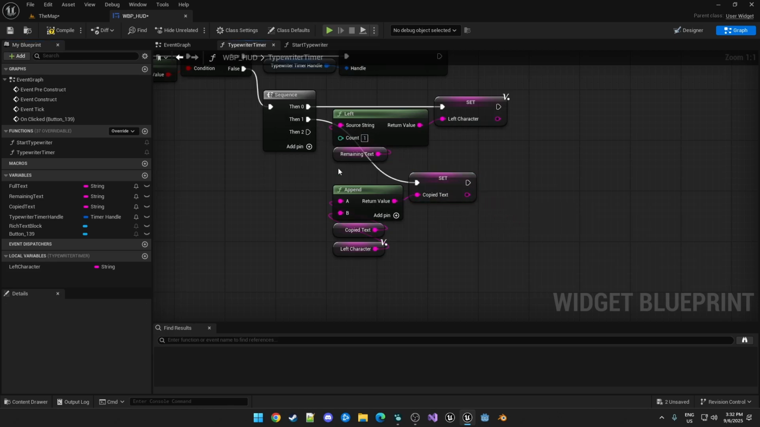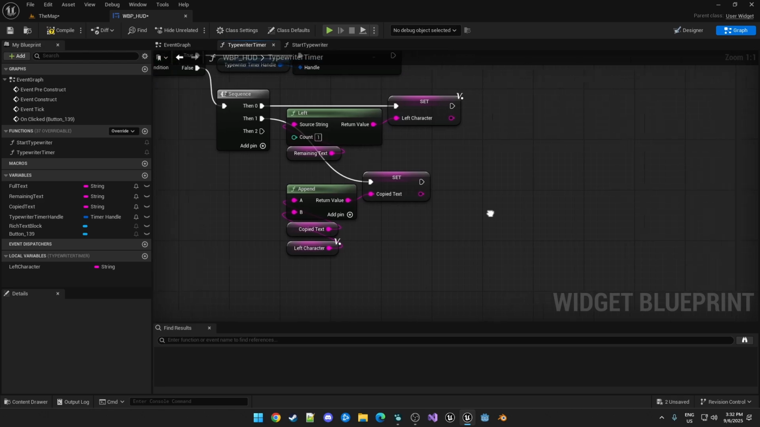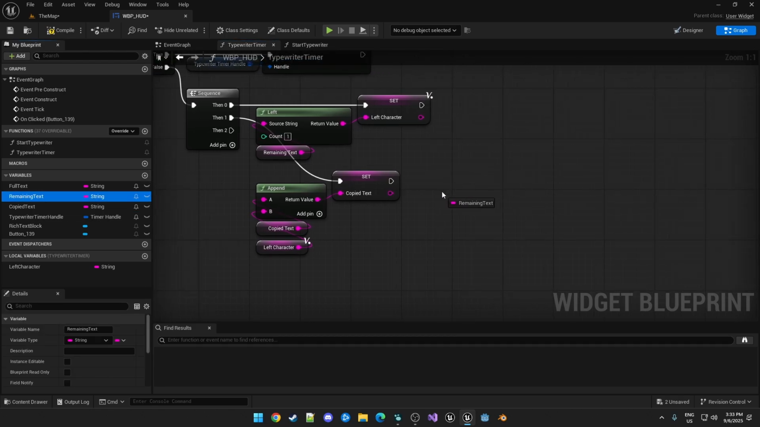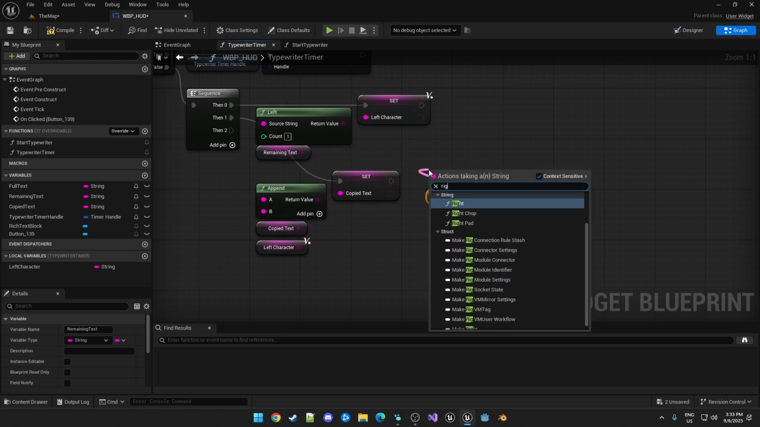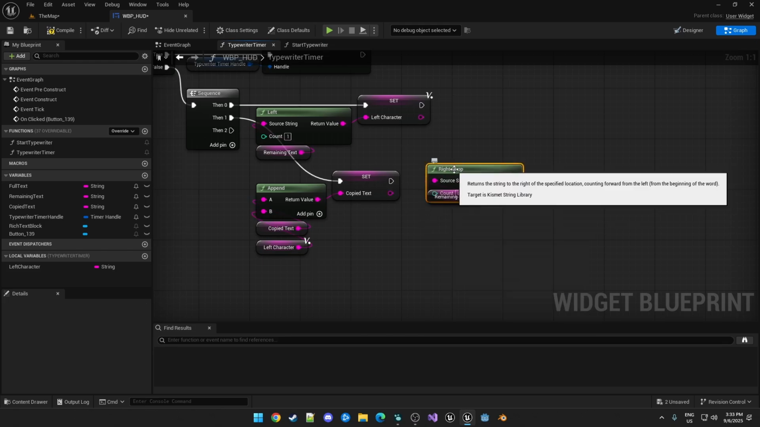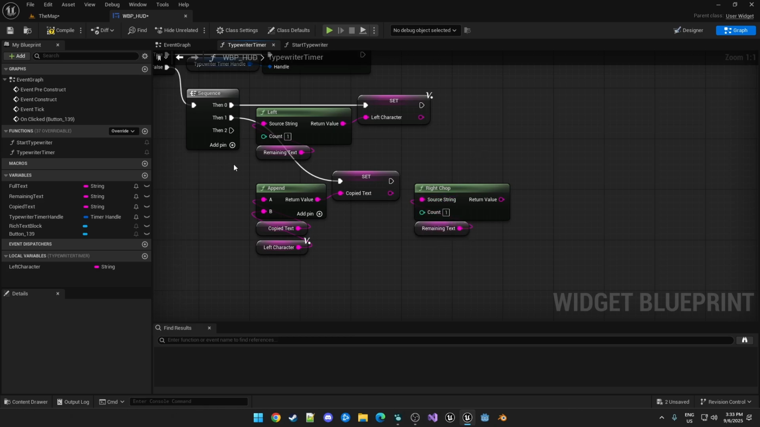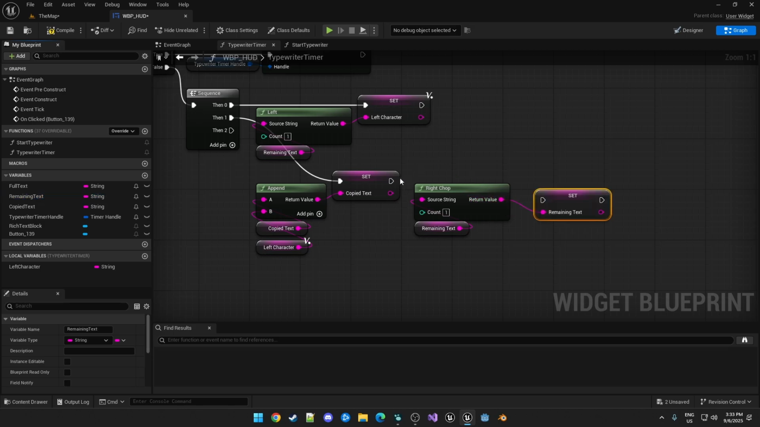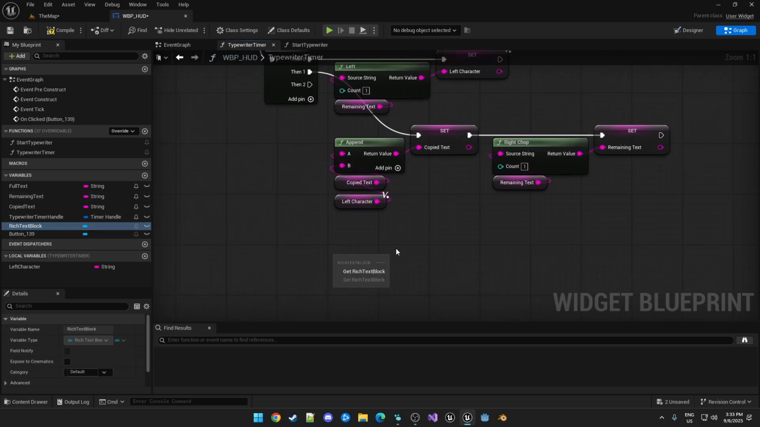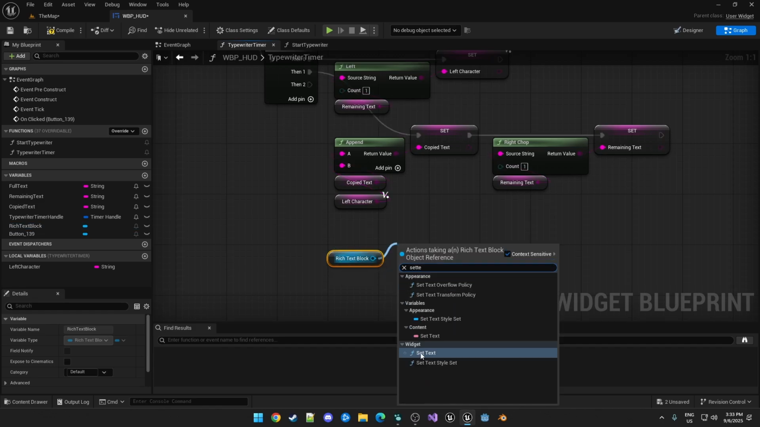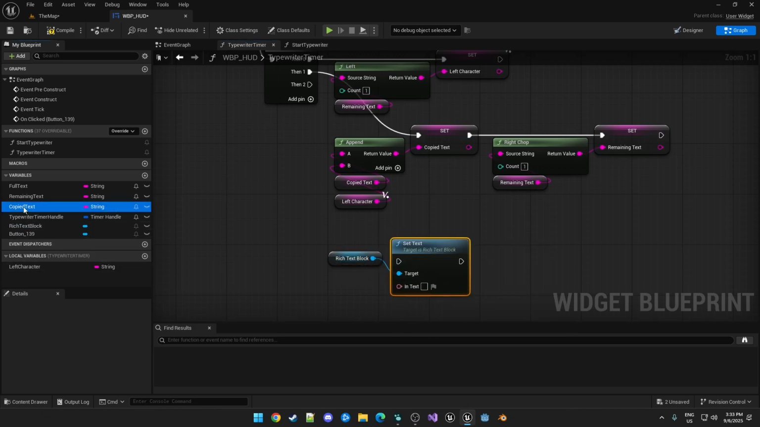So we're taking the leftmost character of remaining text, copying it into copied text, and then we need to remove the left character from the remaining text. So to do that, we can then call right chop. You might initially think it would be left chop, but right chop is basically keeping the right side and chopping off the count number of characters from the left side. So we just want to get rid of that one character and set that back to remaining text. And lastly, we're then taking our rich text block. We're calling set text on it, and that will just be our copied text.